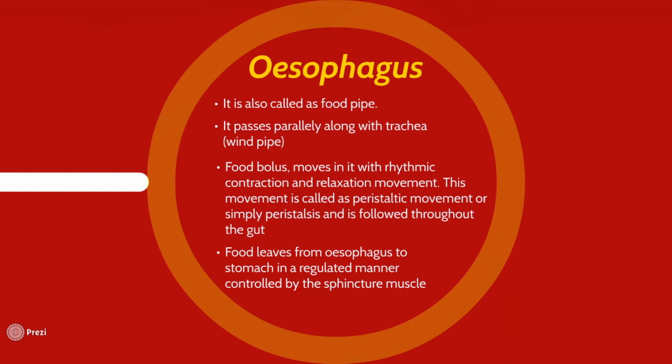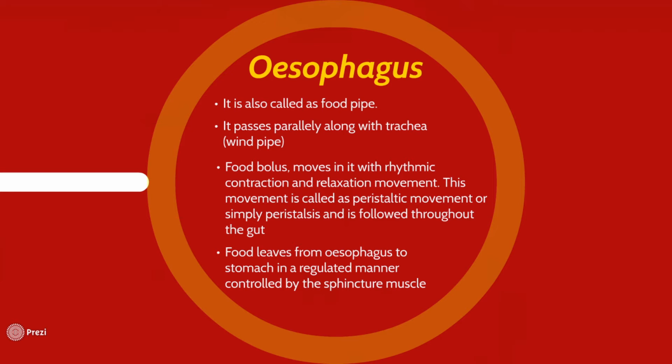You might have also experienced this, that whenever you eat food hurriedly, at that time the food gets accumulated on your chest and you start to feel a severe pain. That is because no matter how fast you eat the food, that food is still going to enter the stomach in a regulated manner, which is controlled by the sphincter muscle.